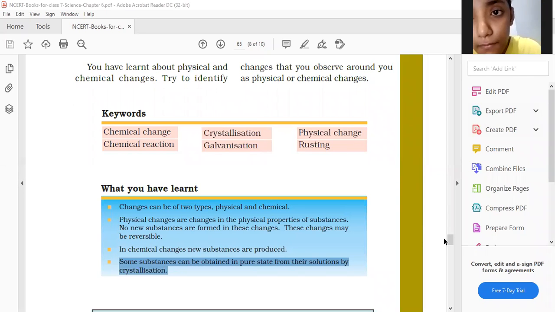So Vansh Goel, children, switch on your cameras. Why are your cameras off?